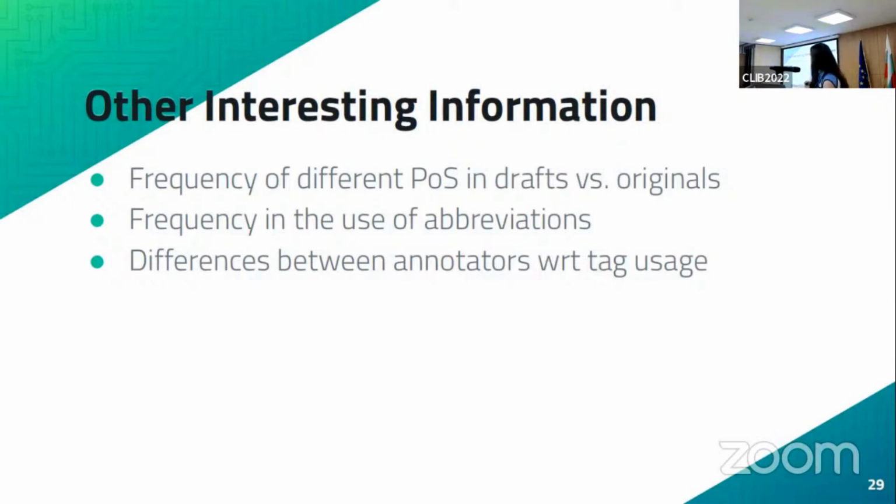We also saw that there was an abbreviation used in the draft by annotator 2 that I showed you. So it will be interesting to see how often abbreviations are used in drafts, but also what kind of abbreviations are used. Are they abbreviations that are recoverable, or are there abbreviations that are just used by a specific speaker, and so it's difficult to make a rule out of those? And then finally, one thing that we could also be looking at is the difference when it comes to the usage of different tags by different annotators. So is there inter-annotator agreement, or is it not possible to see any kind of trend in that respect?